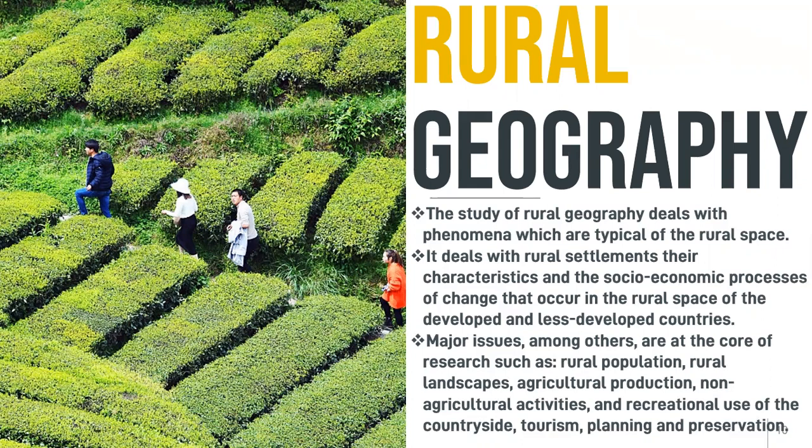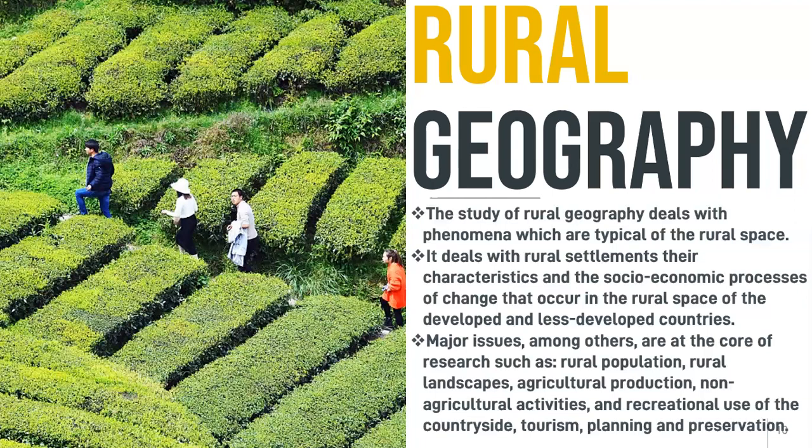So what is meant by rural geography? Rural geography is the study of phenomena which are typical for the rural space: how you develop a rural space, how the rural space is located, how an area that is not really a city is developed. It deals with rural settlement. Settlement is the place where people live, a residential area. It deals with rural settlement, their characteristics, and the social and economic processes of change that occur in the rural space of developed and less developed countries.